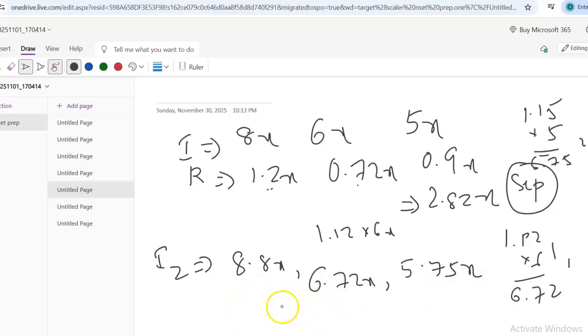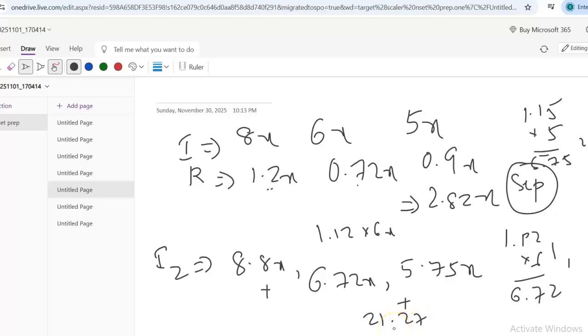Now they're asking, if the rent has not changed, what is the percentage of income that is spent on rent? That's what they're asking us. So what we need to do is sum up all the incomes first, right? So 8.8 plus 6.72 plus 5.75. So this total comes to around 21.27.